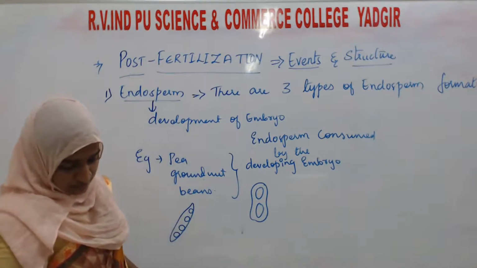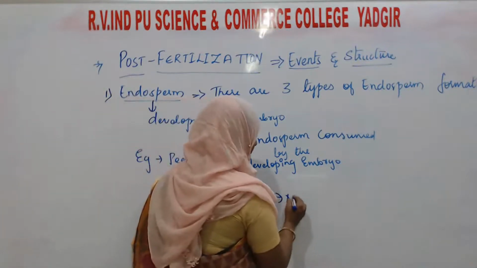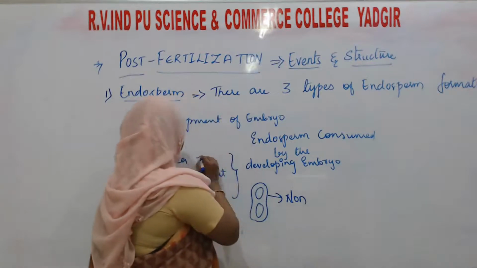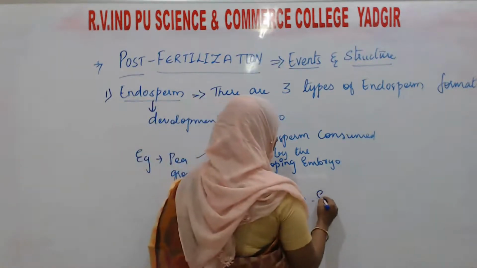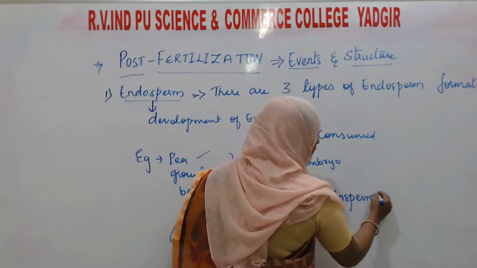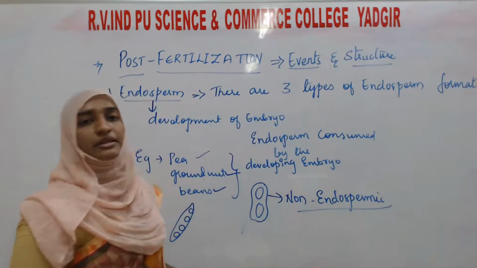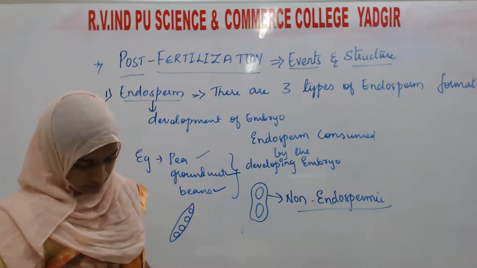So this type of seed you can call non-endospermic. The seeds of pea, groundnut, beans and so on you can call non-endospermic, because the endosperm is totally utilized by whom? By the embryo.